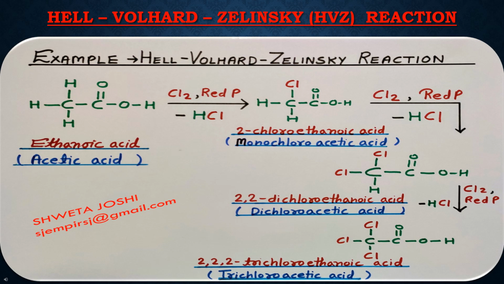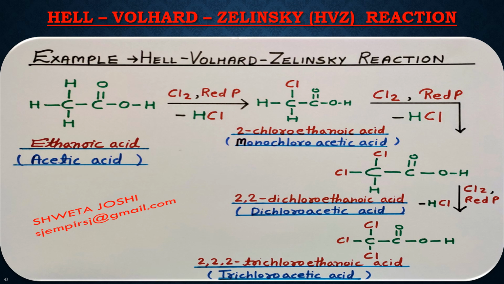Now covering a proper example of the HVZ reaction, we are going to react ethanoic acid, which is commonly known as acetic acid, with chlorine in the presence of red phosphorus. In this reaction, one H will be removed with one Cl forming HCl, and the second Cl atom will be replacing that H. After the reaction, 2-chloroethanoic acid will be formed.